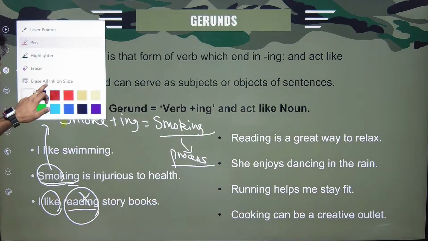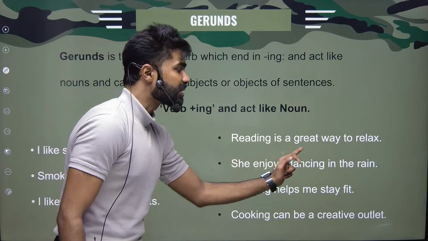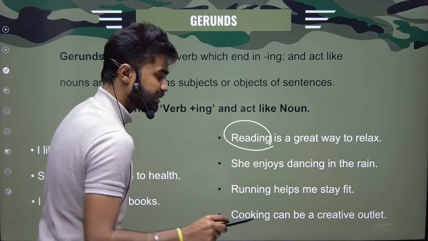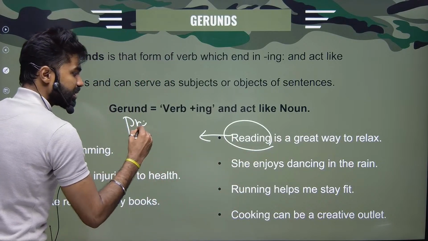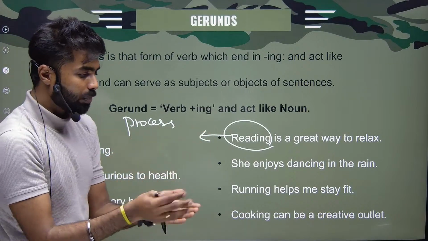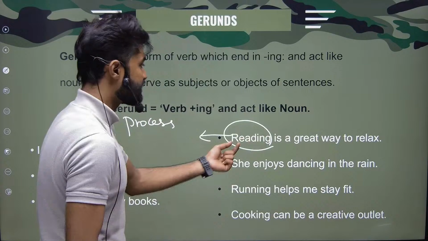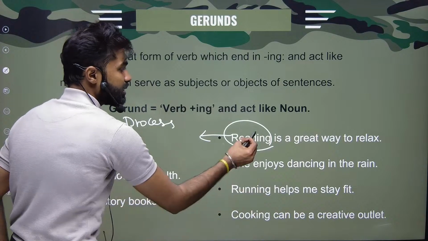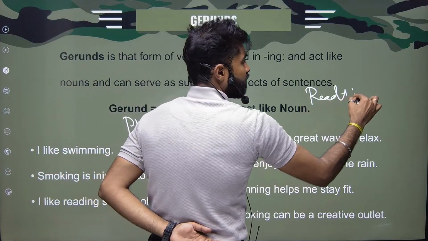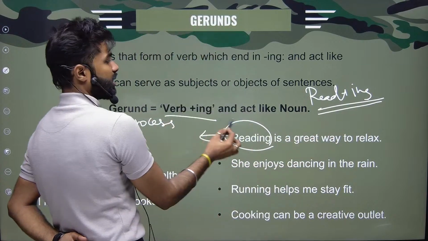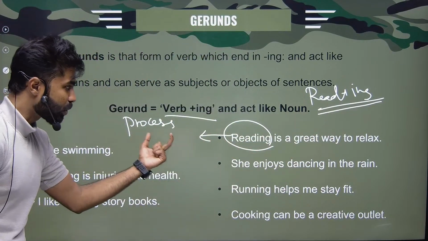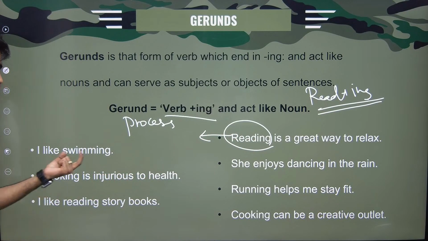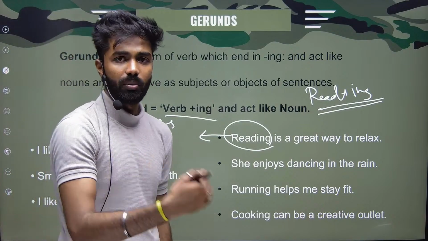See, again, if I'm saying reading is a great way to relax, reading here is not an action. We are talking about the process of reading, taking a book and then opening it. I'm telling that I like it. Reading is a great way to relax. I'm talking about what kind of way it is. It is a great way. So, read plus ing, and it is acting like a noun. Why? Because this process we have named as reading, right? What is a noun? Naming something. Smoking, inhaling and exhaling cigarette; swimming, moving your arms and legs against the water current and then going.